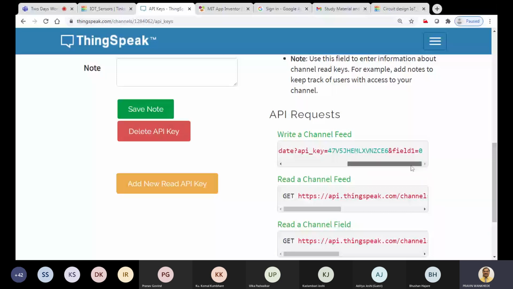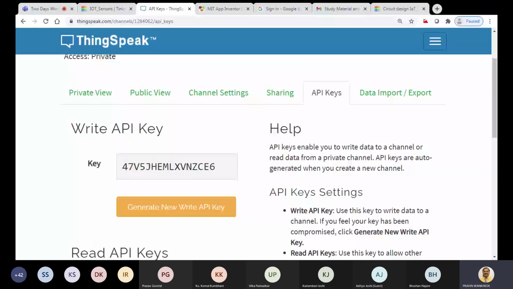See here, what is the format here? We have to write the GET, and this GET is an HTTP request. Then we have to write a complete API link, that is https://api.thingspeak.com/update?api_key= and then a key is available, and I think this key is different for everyone. So if you log into your ThingSpeak, this key will be different, just like it is showing. Such a key of your own will be there.